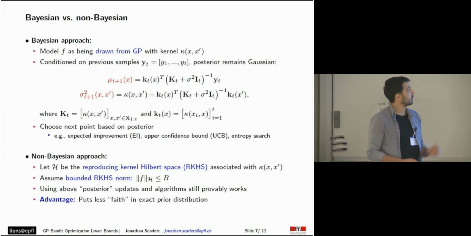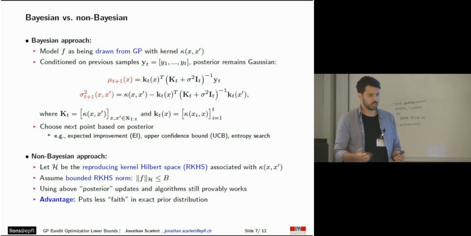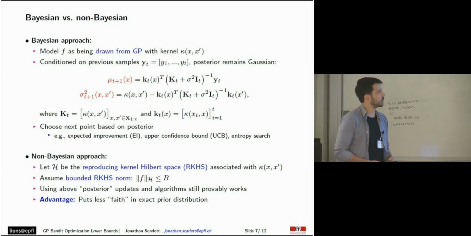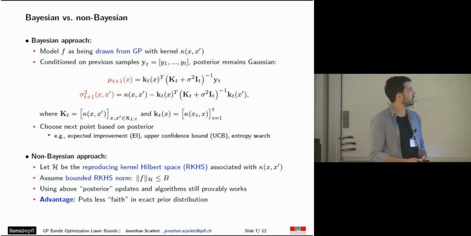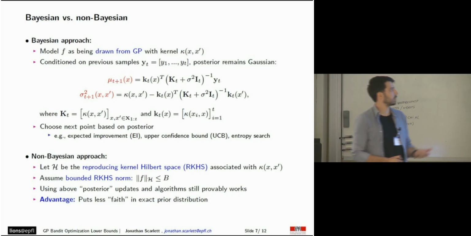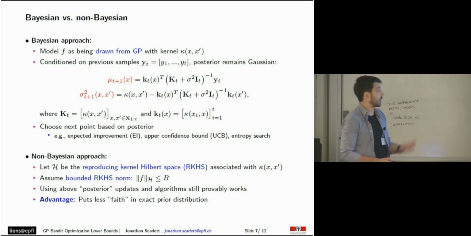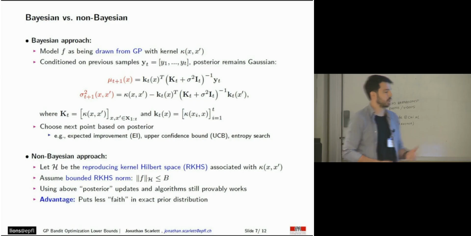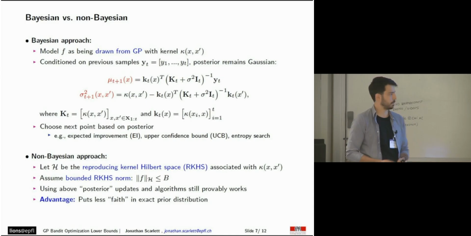In GP bandit optimization, we distinguish between two approaches. One is the one that I already mentioned, the Bayesian approach, where f is drawn from a Gaussian process. The nice thing about this is that, conditioned on previous samples we obtained, we can still compute the posterior in closed form, because the posterior essentially remains Gaussian. There exist many algorithms, such as expected improvement, the upper confidence bound algorithm, and entropy search, that exploit the knowledge of the posterior to choose where to query the function next.